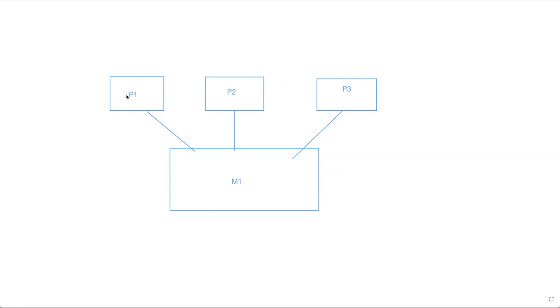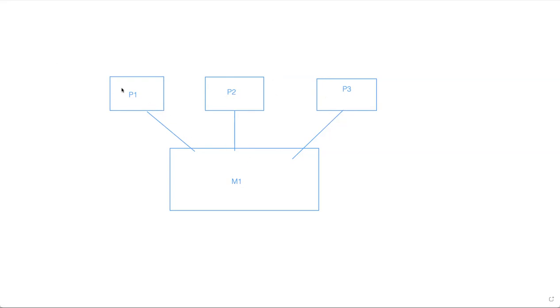Programmer 1 has written a program and tested it with unit testing, and his code is working. Programmer 2 has written his code, tested it with unit testing, and his code is working as expected. Programmer 3 also wrote some program, did some unit testing, and his code is working as expected. Now they want to combine them into a single program.